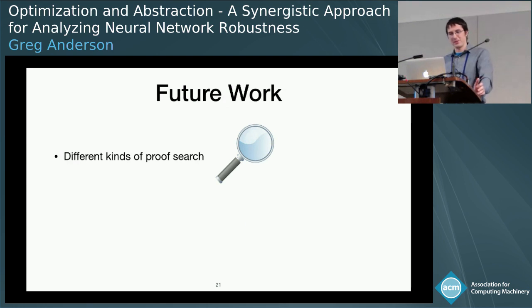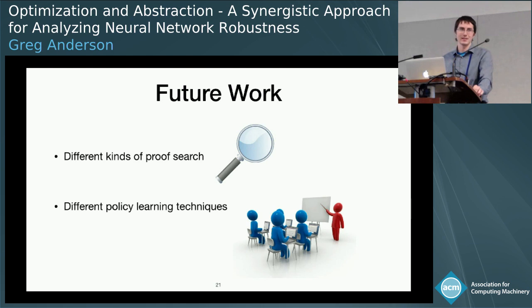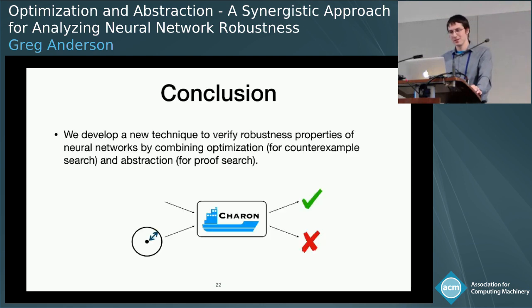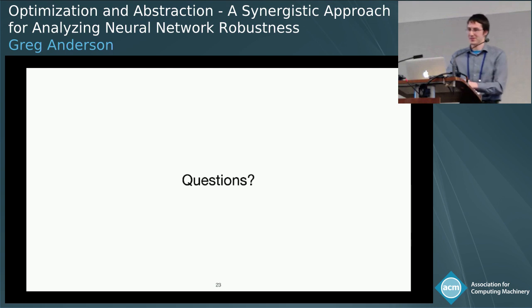The other thing I think would be interesting to look into is different policy learning techniques. So we've used Bayesian optimization for this work, but obviously Bayesian optimization is not the only way to do machine learning. And I think it'd be interesting to see what happens if we try some different ways to learn this verification policy. So in conclusion, we have developed a new technique for verifying neural network robustness, and this technique is able to scale more efficiently than existing complete approaches while also being able to be much more precise than existing incomplete approaches. And with that, I'm happy to take questions.